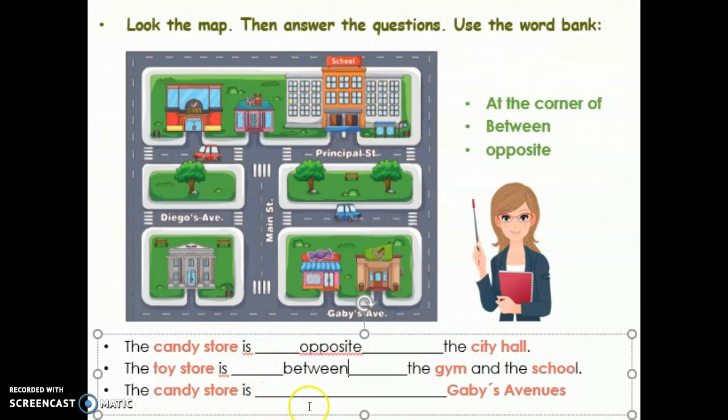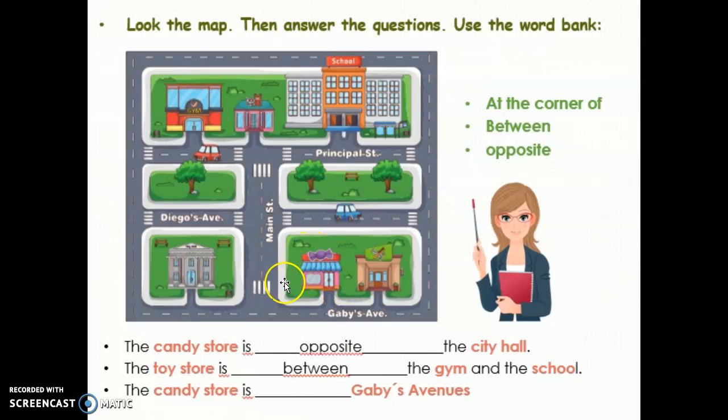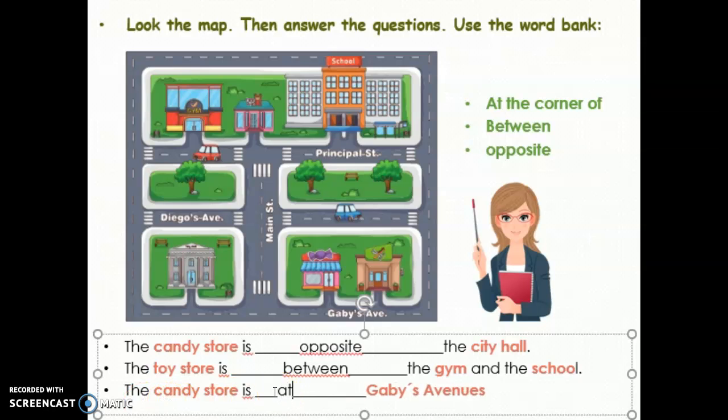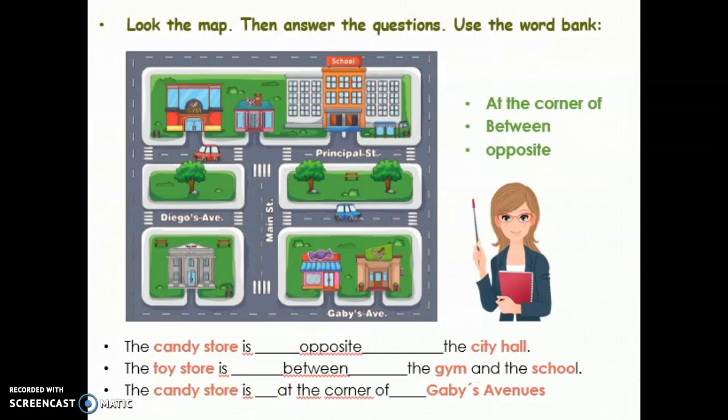Okay, now we have another. The candy store. Where is the candy store? The candy store is here. Okay, it's at the corner. Okay, but in this part we have Gabby's Avenue. Okay, so the candy store is at the corner of Gabby's Avenue. Okay, we have our sentence.